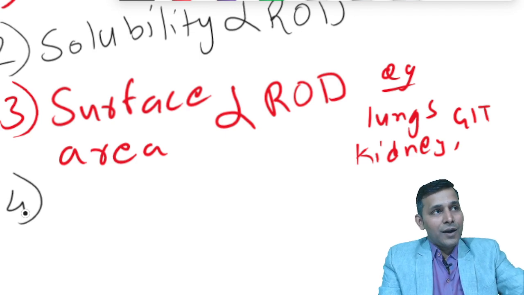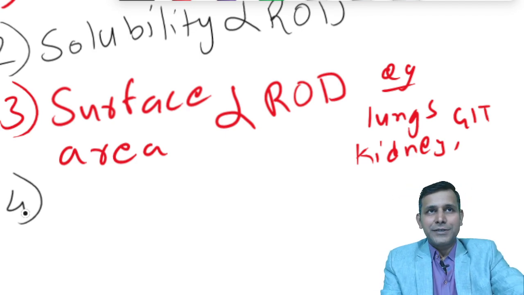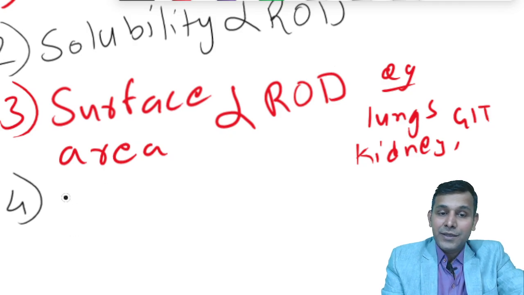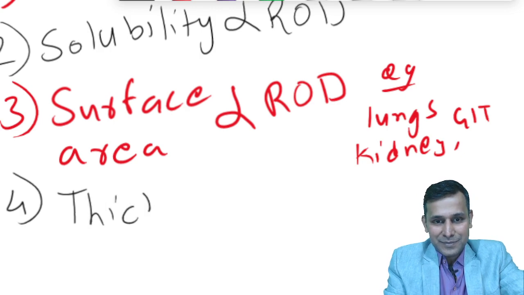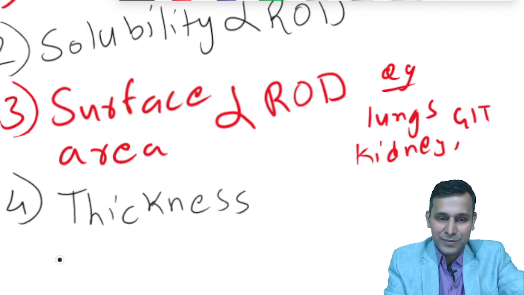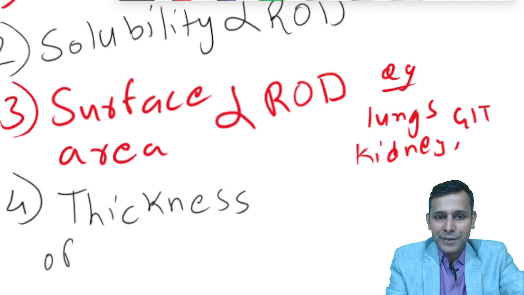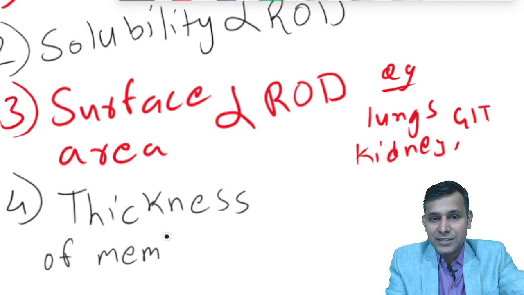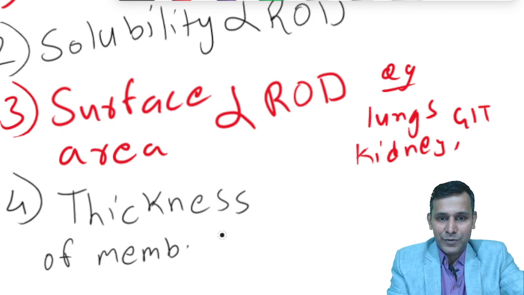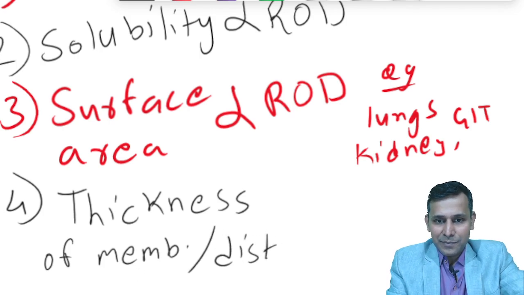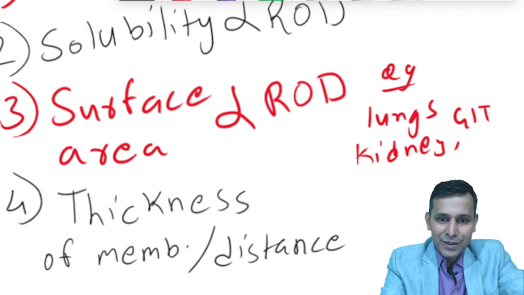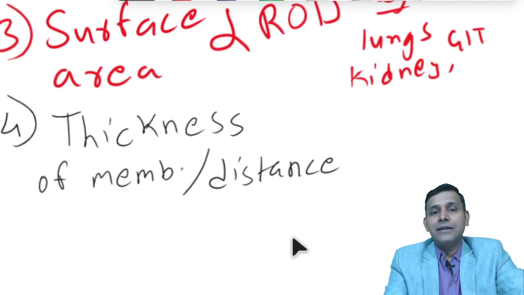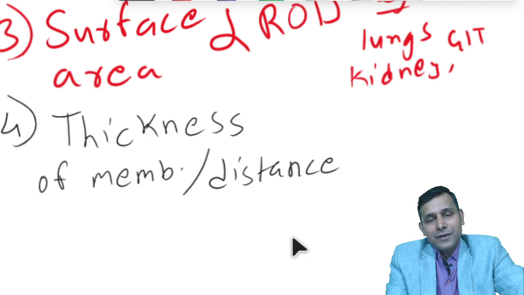Now, let us take a factor, say the thickness of the membrane, or the distance available for the diffusion. Thickness of the membrane, or you can say the distance for the diffusion. It means the substance has to move through a certain distance to diffuse from one point to another. So will the thickness affect the diffusion directly or inversely?